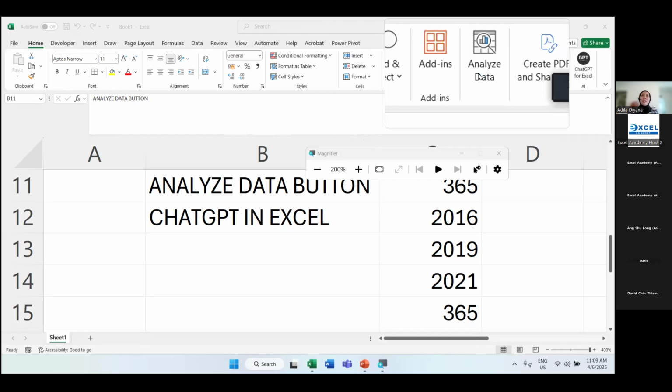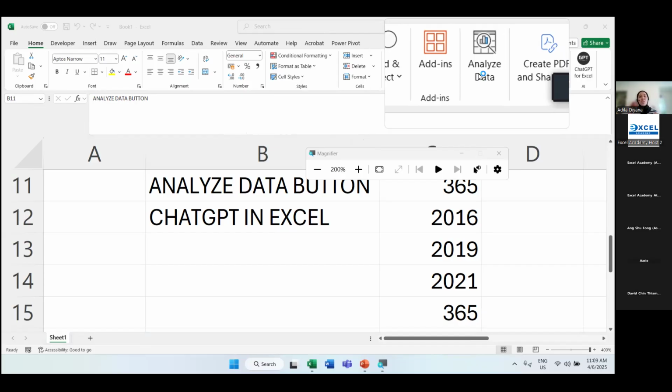Analyze data is a built-in AI function inside your Excel. It's not related to any external party, not ChatGPT, not Gemini, not Julius, not others. It's readily available inside your Excel. So what analyze data does is, let's say you have a set of data.